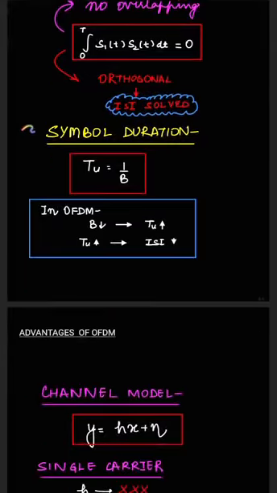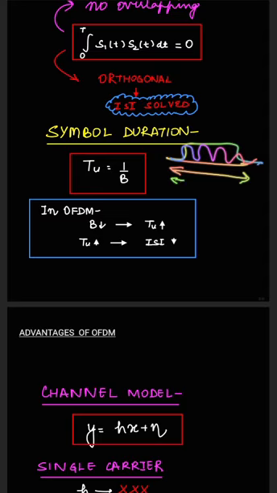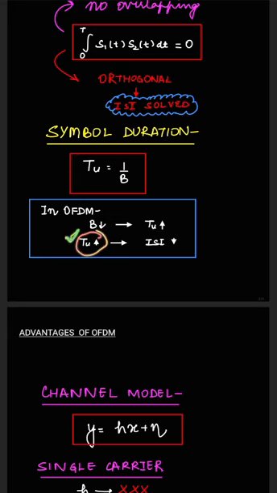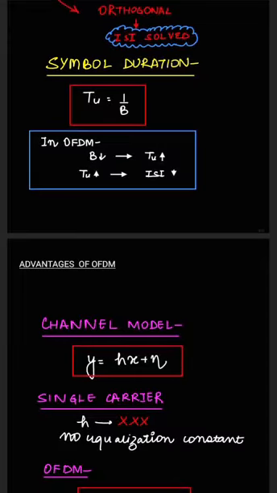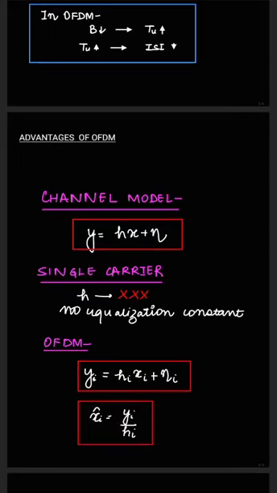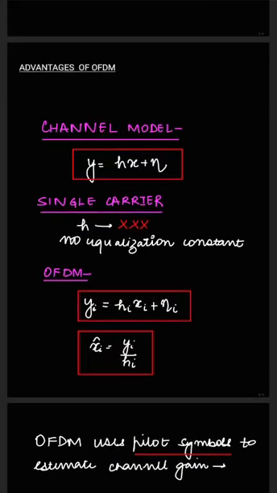And so with OFDM, another advantage is that as we have divided the entire carrier into multiple subcarriers, we have divided this large bandwidth into small bandwidths. And since the bandwidth is reduced, we can increase the symbol duration. And since the symbol duration is increased, it means that the symbol can stay on the receiver side for a large amount of time. And due to this large amount of time, the interference issue is automatically reduced. So this is how we reduce the ISI. Now I'll be discussing some of the advantages of OFDM.